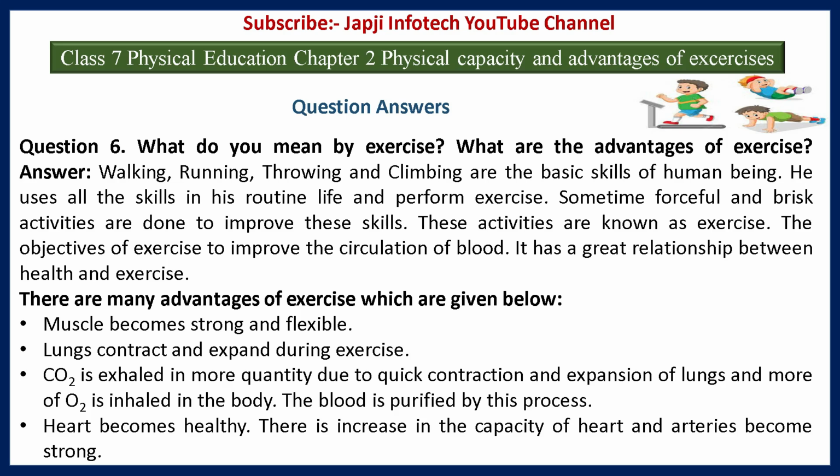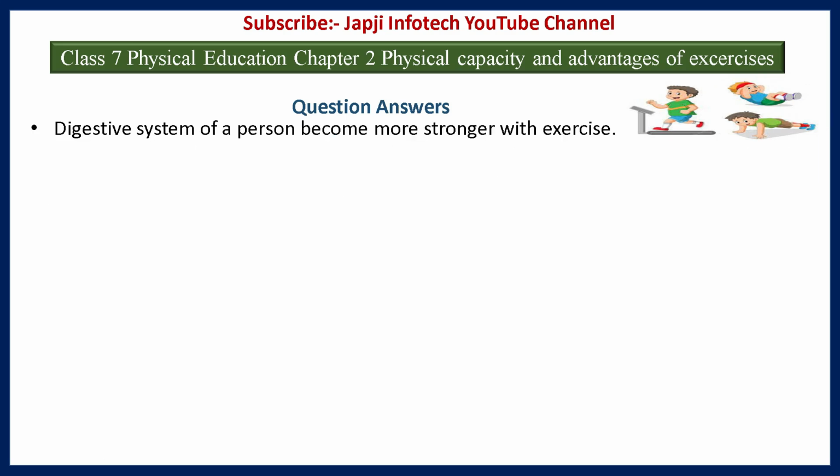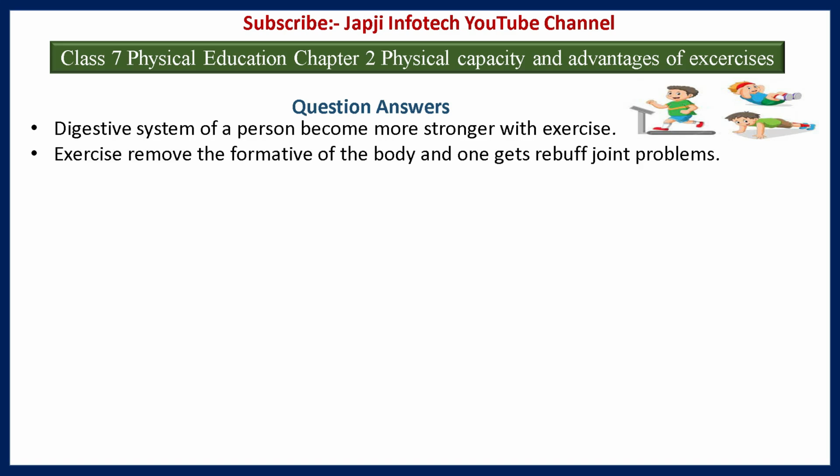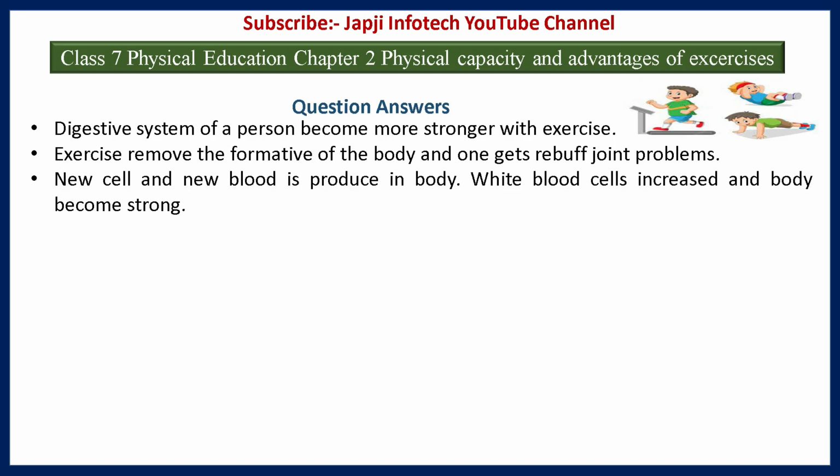Heart becomes healthy. There is an increase in the capacity of the heart and arteries become strong. The digestive system of a person becomes stronger with exercise. Exercise removes the stiffness of the body and one gets relief from joint problems. New cells and new blood are produced in the body. White blood cells increase and the body becomes strong.